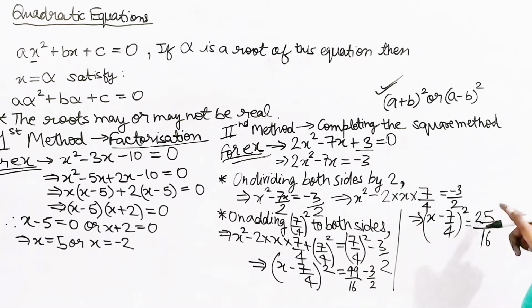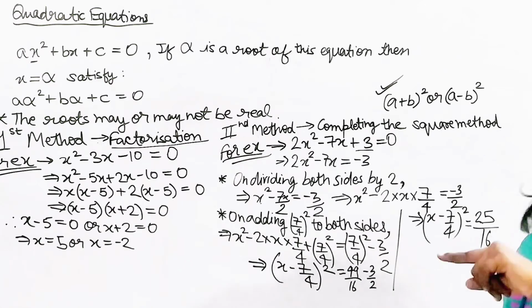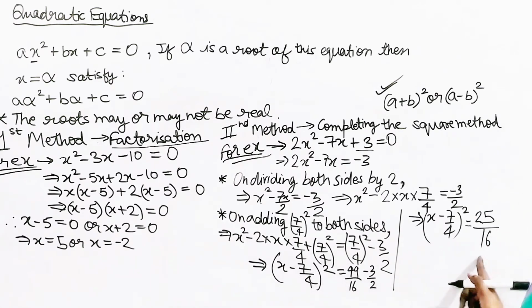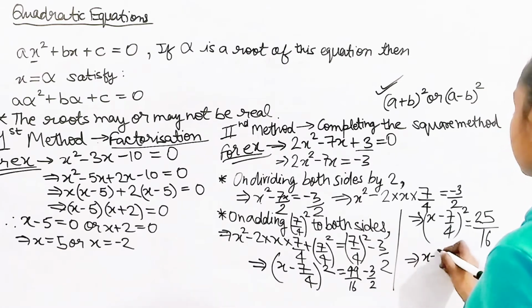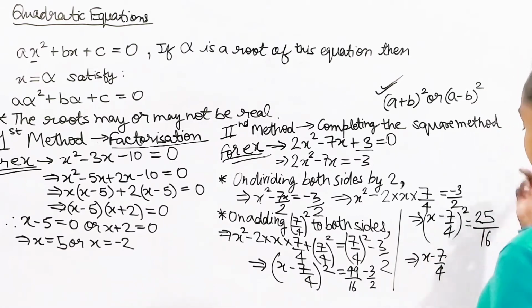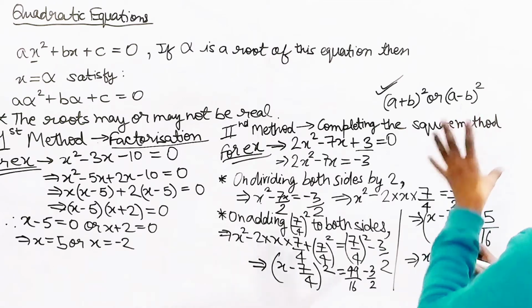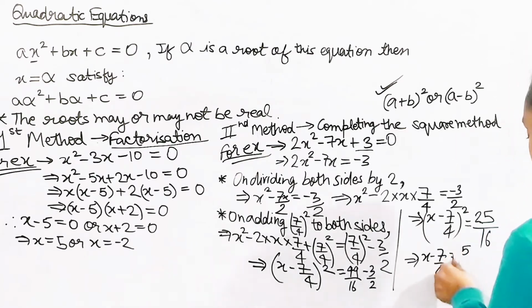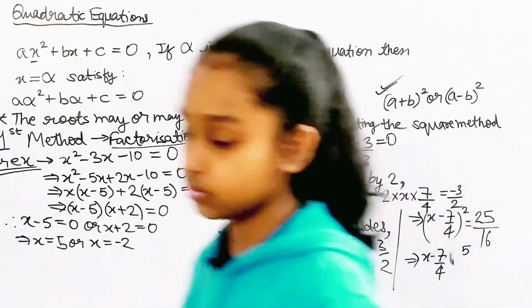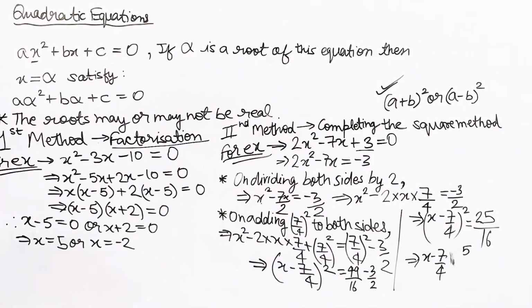Now, I'm going to take the square root of 25, which is 5, and of 16, which is 4. So I'm going to have this x minus 7 by 4, the square just moved to this side, so it's going to be 5.